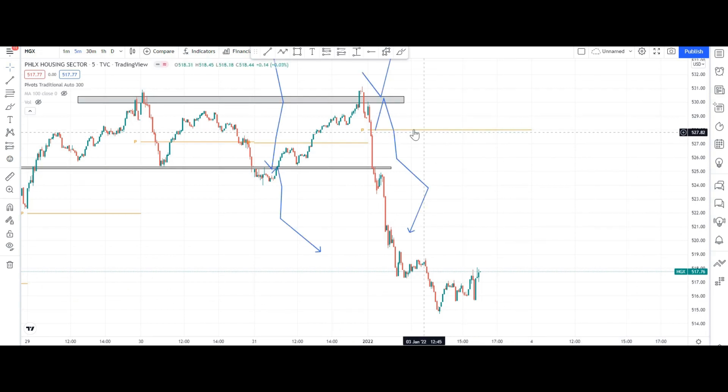Okay guys, from now we can see in HGX. You can see that it took resistance from here only. Okay, your first target. Then it again came and took resistance. After this swing low, when it crosses, you have to buy. You got very nice momentum in HGX also. Okay, housing sector, you can sell here also, you can buy put here also. You got very nice momentum in the HGX housing sector. You can trade this, so you have made such nice money.